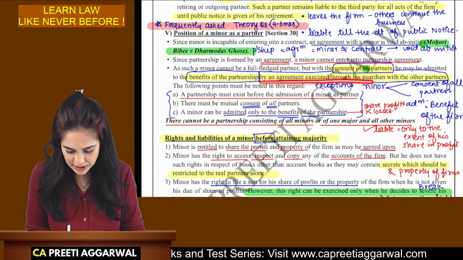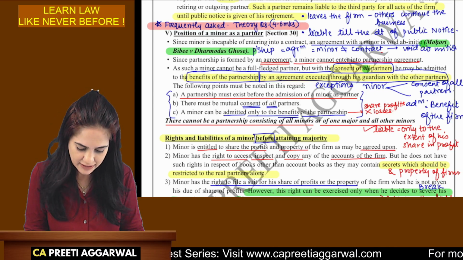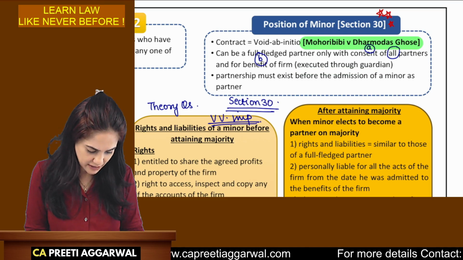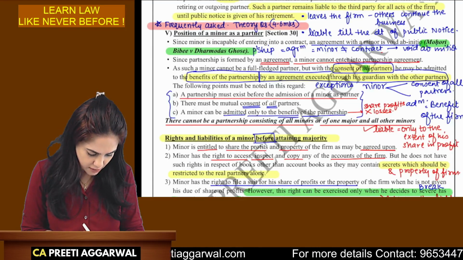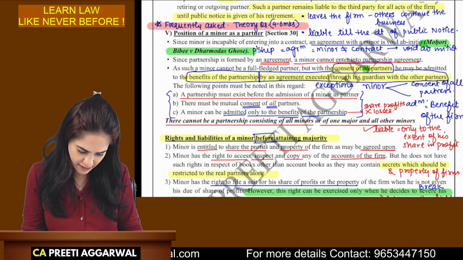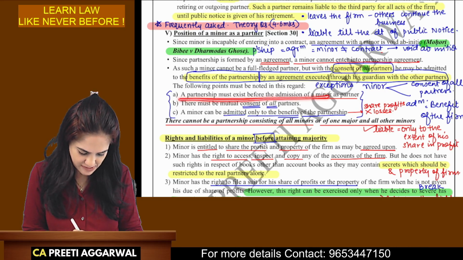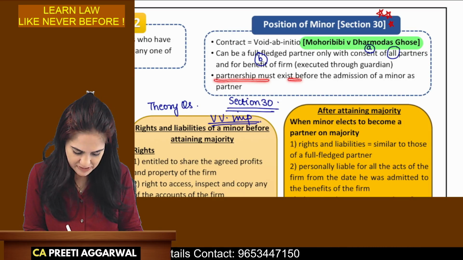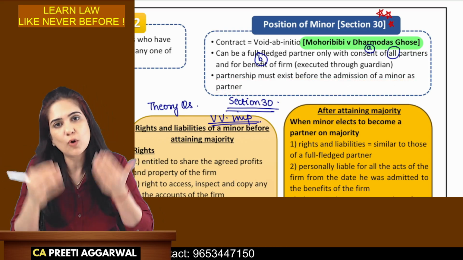An agreement which is executed through his guardian. See, I have mentioned that in the chart book also, executed through his guardian. Let's go to the main book. The following points must be noted. That is, partnership must be in existence. It must be with the consent of all the partners, and he can be admitted only for the benefits of the firm. Partnership must exist before the admission of a partner. So the flow is the same.